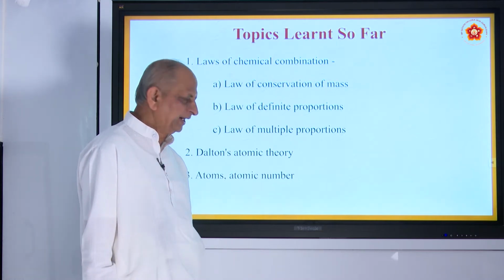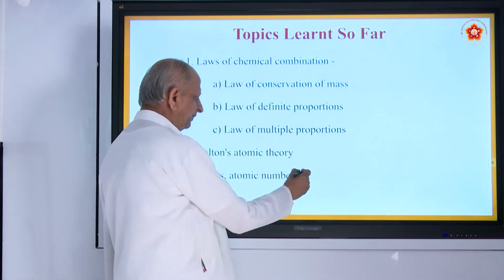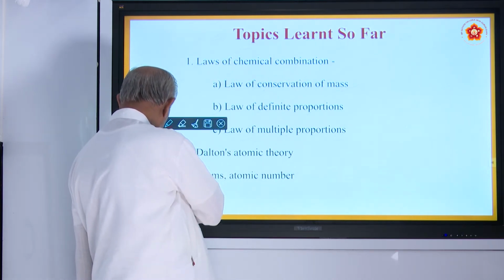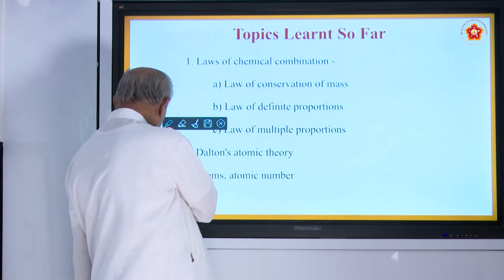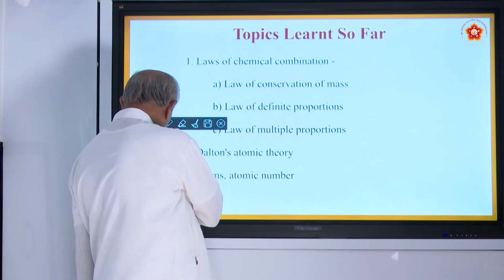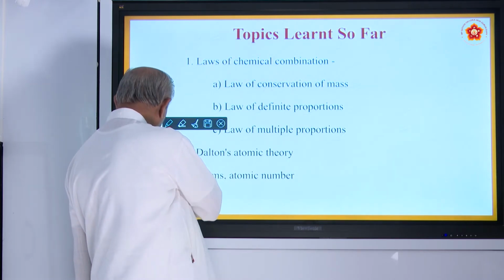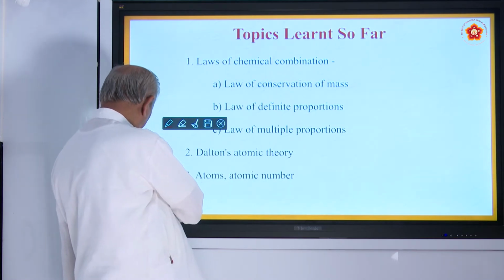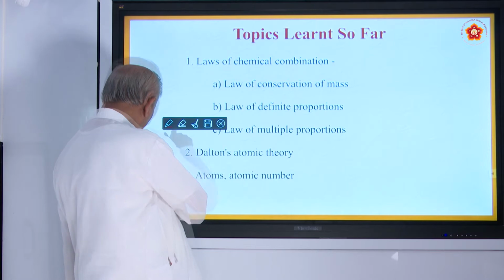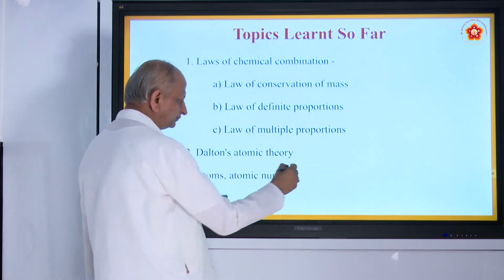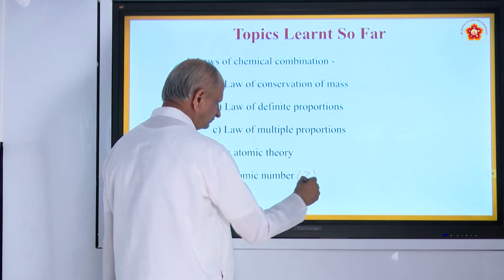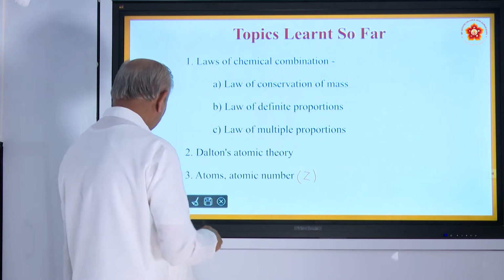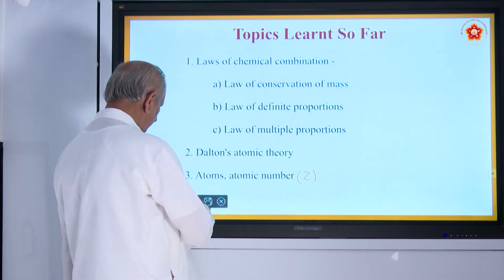Also we have seen what is meant by atomic number. This atomic number is represented by the symbol Z. So Z means atomic number, and that represents the number of protons or number of electrons present in an atom. That is what is called atomic number, denoted by the symbol Z. So these are the things we have already learnt, and let us see some of the homeworks.